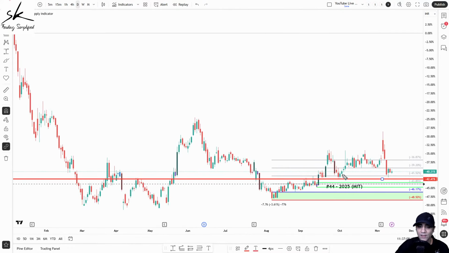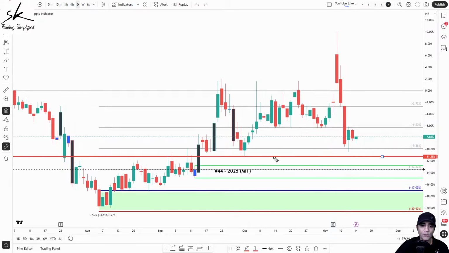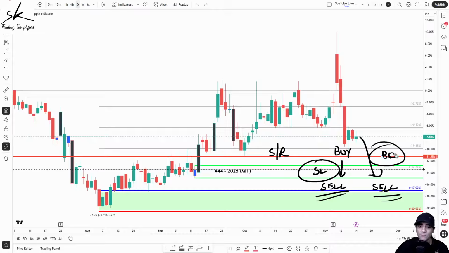You can see that in the recent past, it has almost worked like support, here also almost worked like support, and here it worked like resistance. In the past, it was working like resistance. So we have a pretty clean area of support and resistance, and now our zone is sitting right below it. So what is going to happen is that people who believe in support resistance, because of support, they would like to buy here, and their stop losses, which will be sell orders, will be placed below this area. Similarly, if we get a breakout, then breakout traders will also start selling. So by the time we start entering into this area of demand, we'll have a lot of selling coming in because of the stop losses, because of the breakout traders.